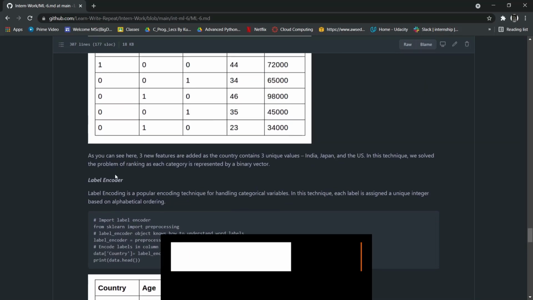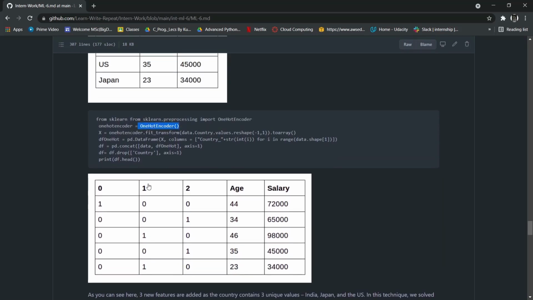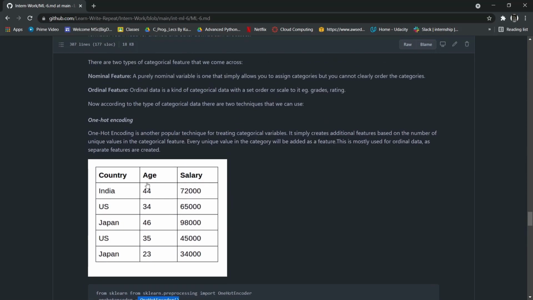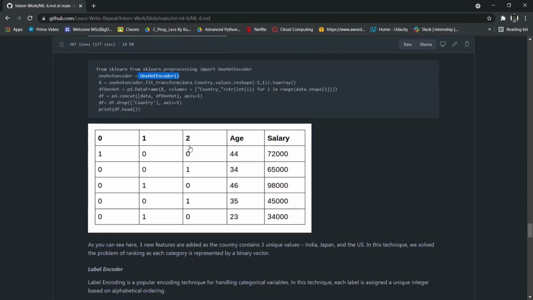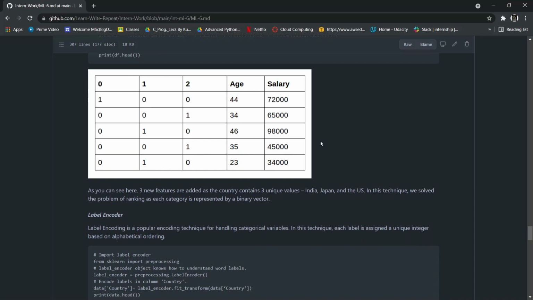Now, why don't we use a label encoder with ordinal data? As I discussed, in ordinal data we have a sequence or a scale attached to it. The label encoder will randomly assign the values.